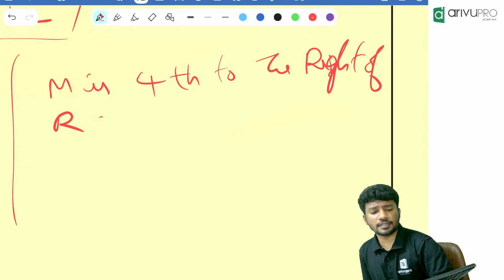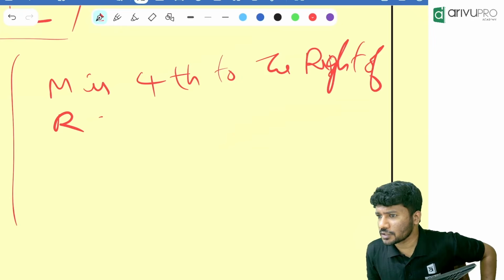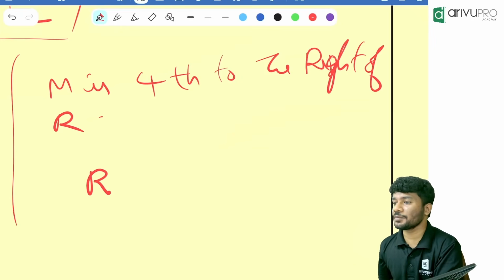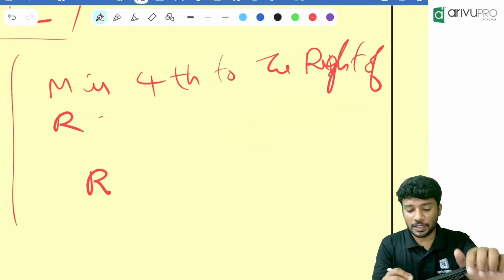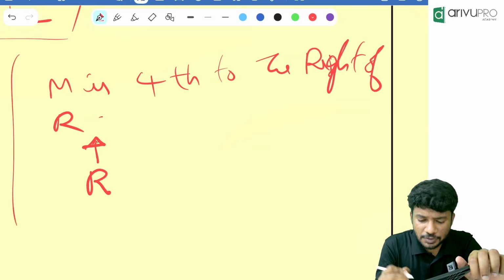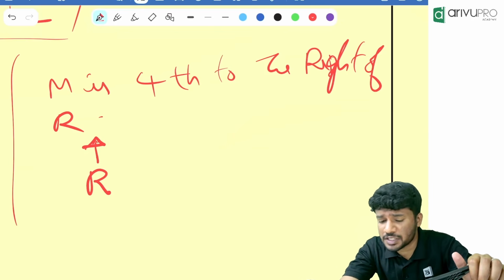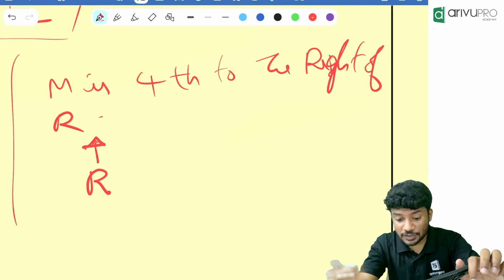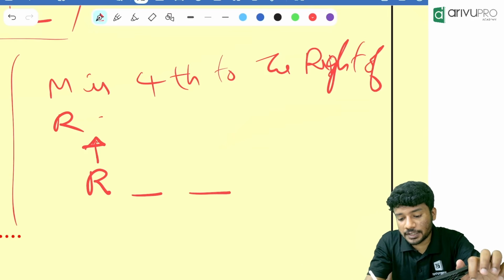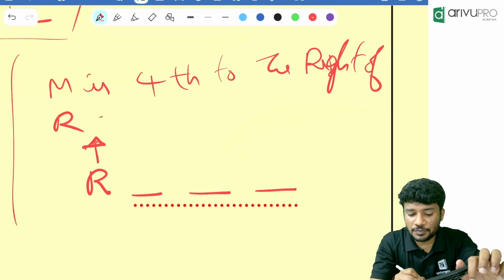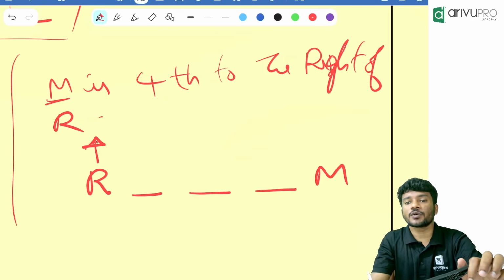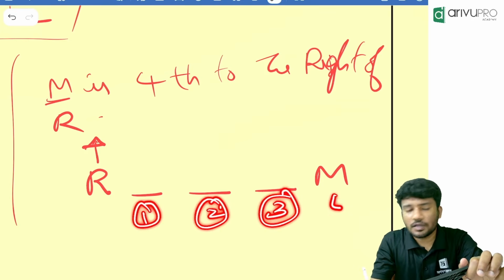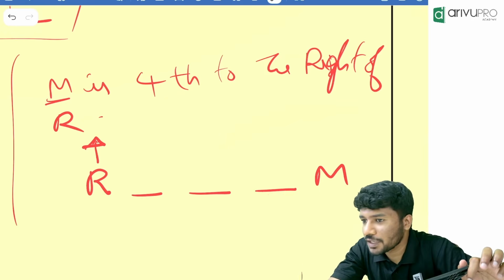M is 4 to the right of R. So who is the reference person? R is the reference person. M is 4 to the right. 4 to the right means how many people are there in between them? 3 people. They are looking towards north. Assumption is always they are looking towards north until it is mentioned in the question. North. What is right of north? The right of north is east. That means we will go towards this side. How many people are there in between them? 3 people. Then who is sitting there? M is sitting there. So M is 4 to the right. We will check. First right, second right, third right, fourth right. Understood the method? Are you getting it?